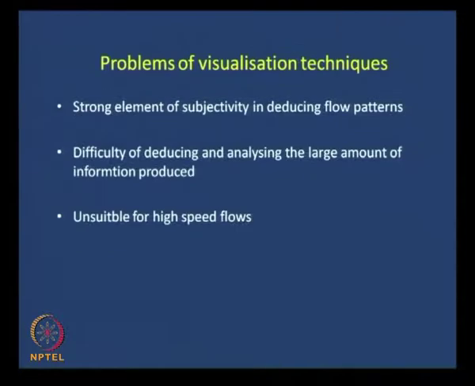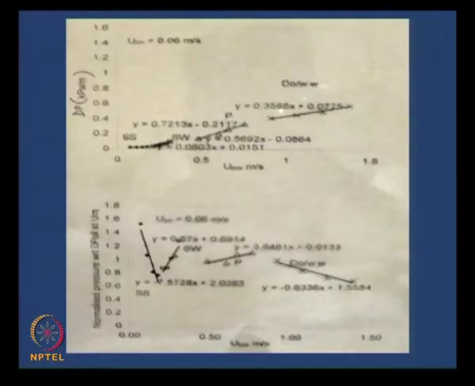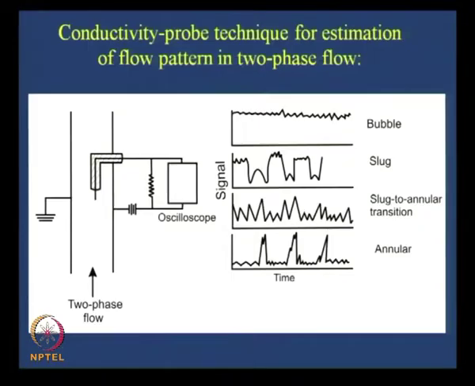I have certain pictures, I believe, to show you these particular things. Yeah. So, in this particular case, you will understand how this conductivity probe technique works. Here we are working on the basis of a point electrode probe, where we measure the voltage difference between one electrode which is flush mounted with the wall and another electrode, a point electrode, where only the tip is conducting.